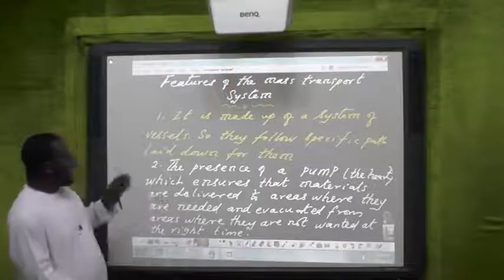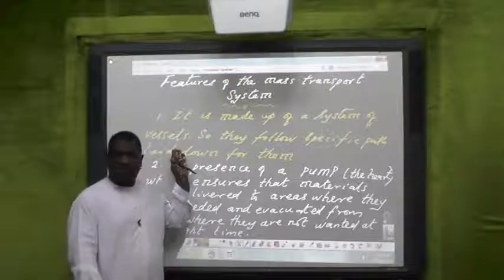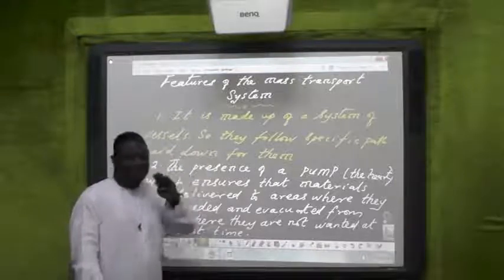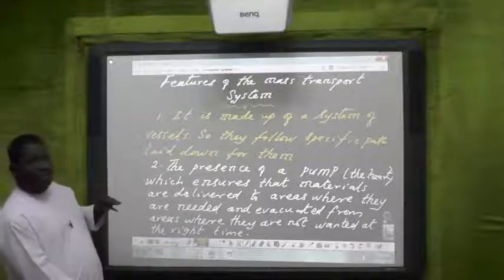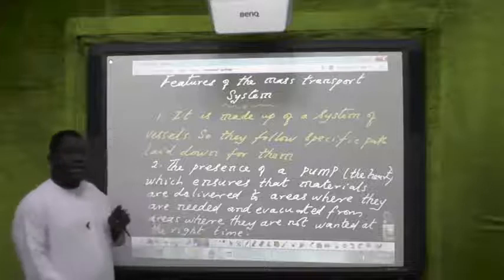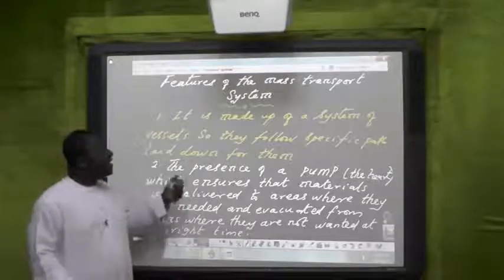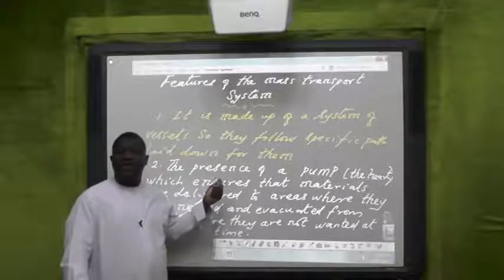So they follow a system of vessels, a specific path laid down for them. So 2, the presence of a pump. And the pump here is a special one, which is the heart.